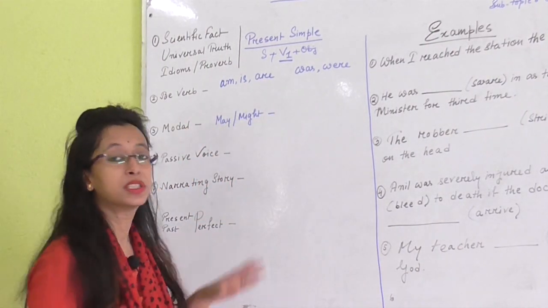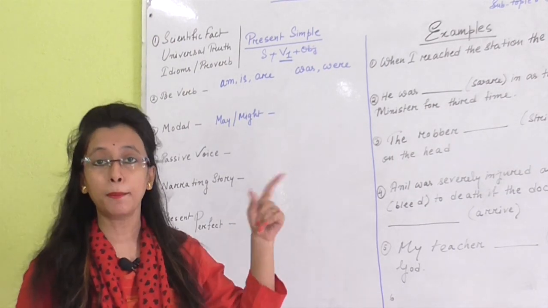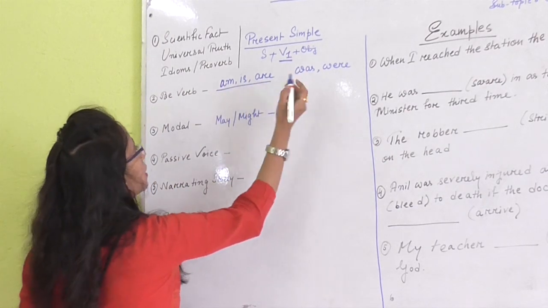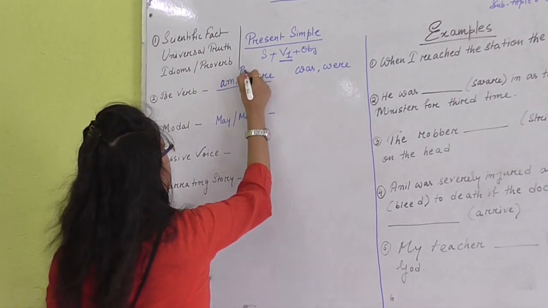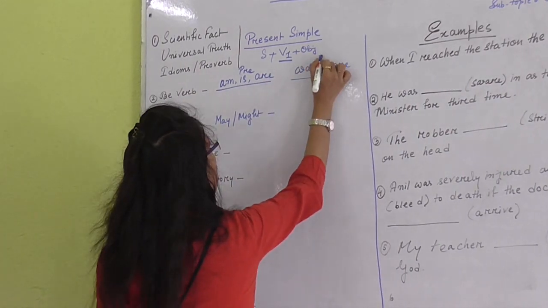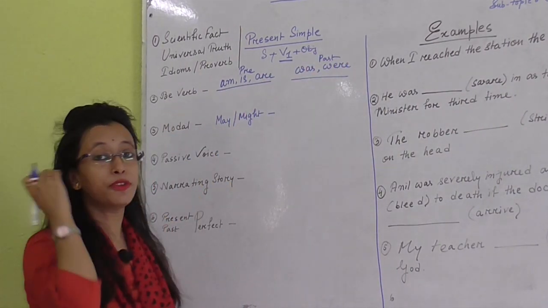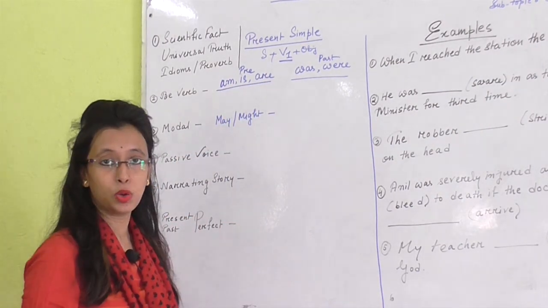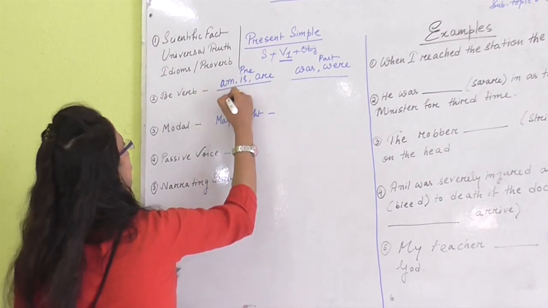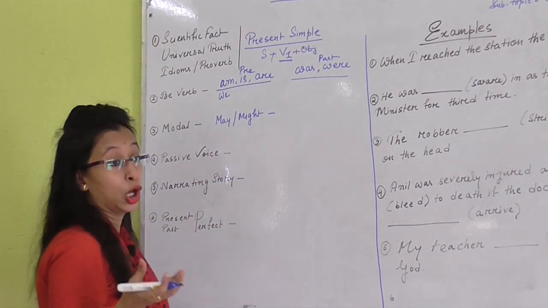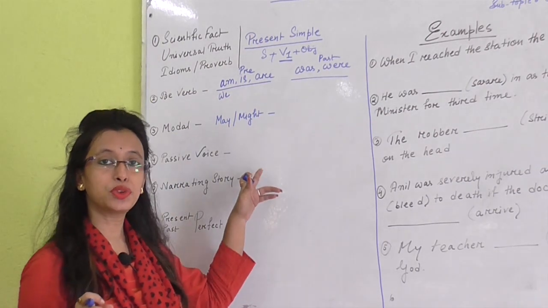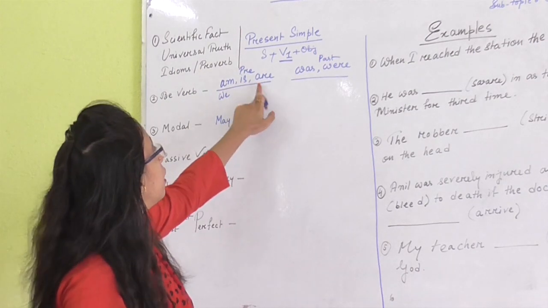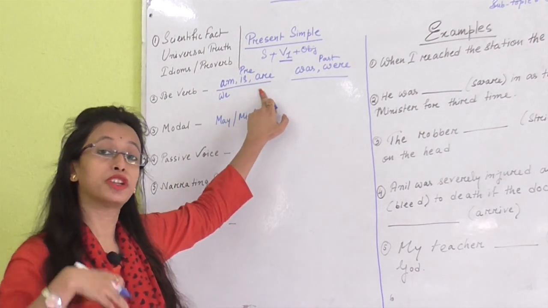How many kinds of be verbs? We all know be verbs are am, is, are and was, were. Am, is, are are present tense, and was, were are past. When a be verb is in present tense, we use am with first person singular number, are with first person plural number, and is after third person singular number.